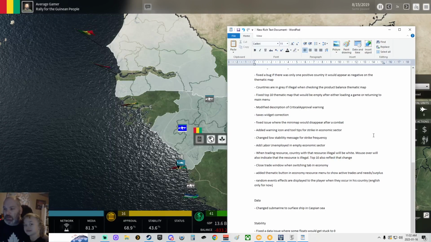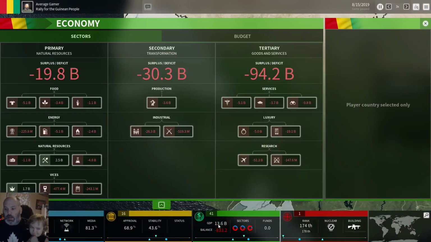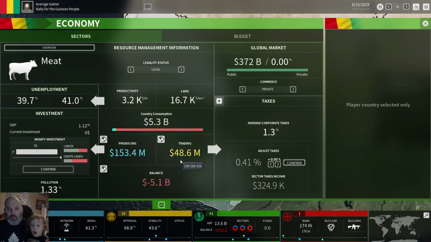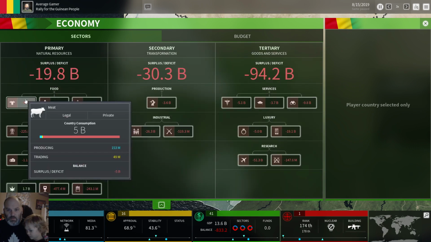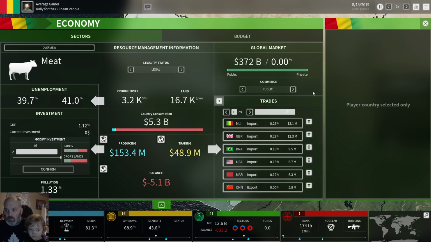Added labor unemployment in economic sectors. Hold on, we're going to do labor unemployment. So that was one thing I was calling for. Wait, what? Labor unemployment for... Is it in the... Review here?